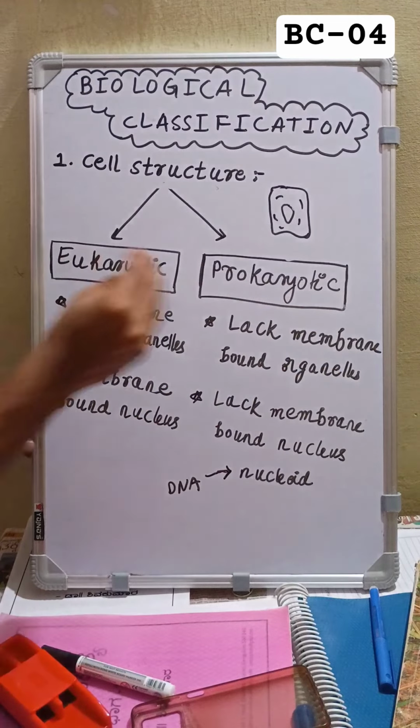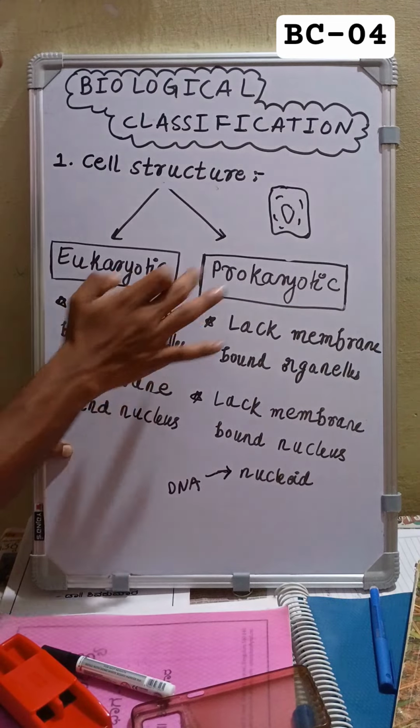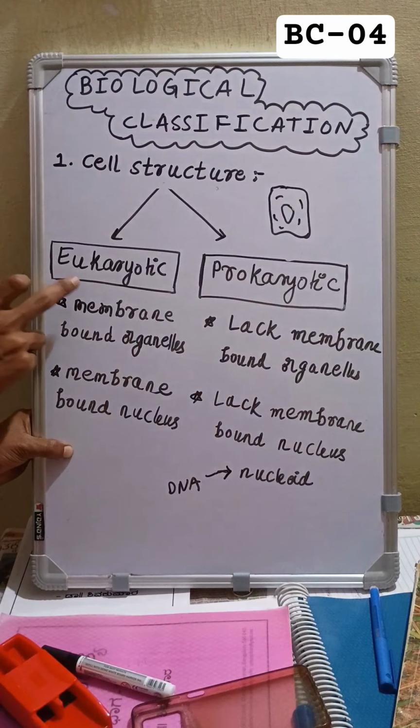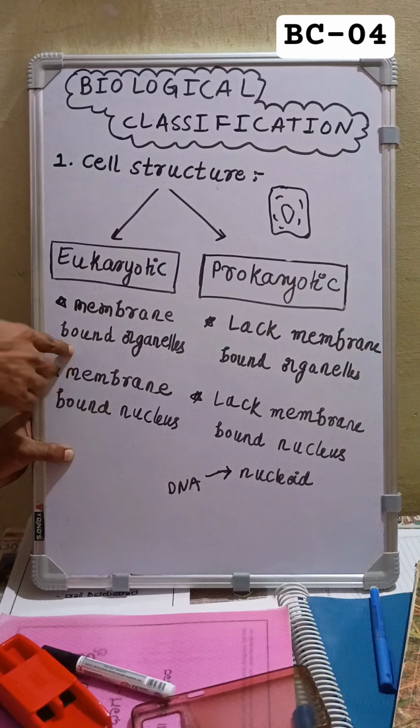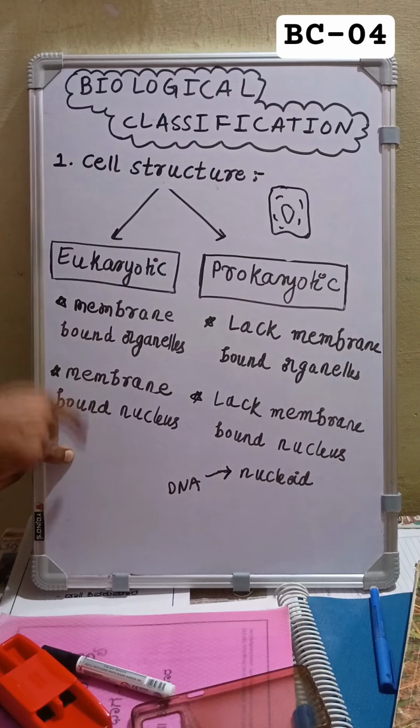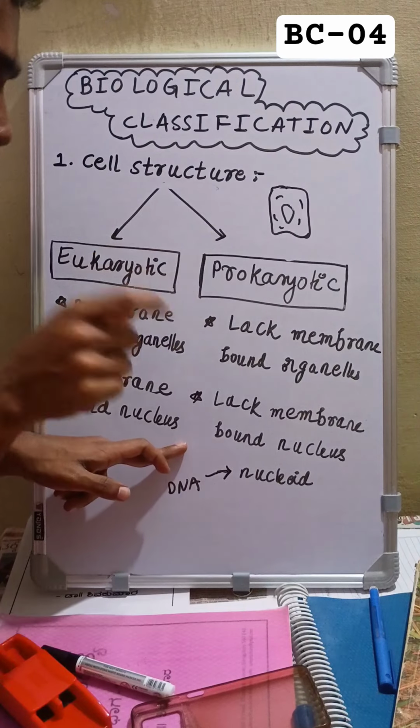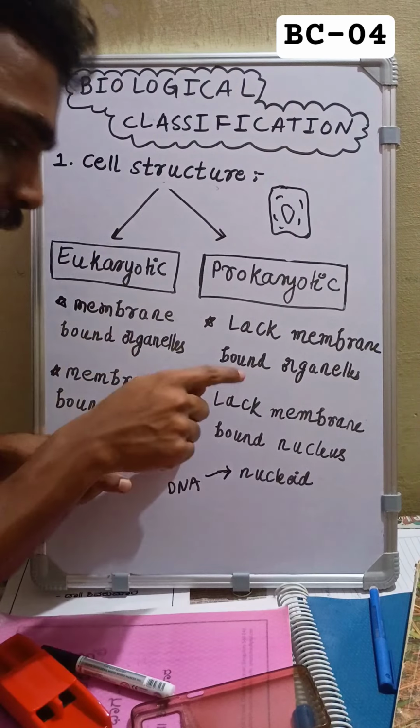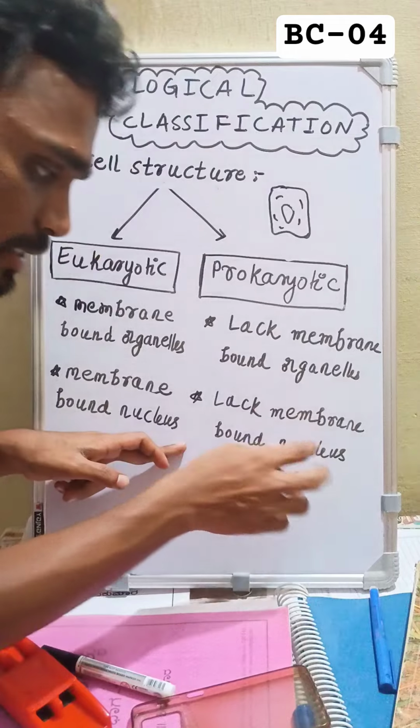Then what is the difference between a eukaryotic cell and a prokaryotic cell? A eukaryotic cell means a cell which has a membrane bound nucleus and membrane bound organelles, then this is called a eukaryotic cell. Whereas in the case of a prokaryotic cell, it lacks a membrane bound nucleus.